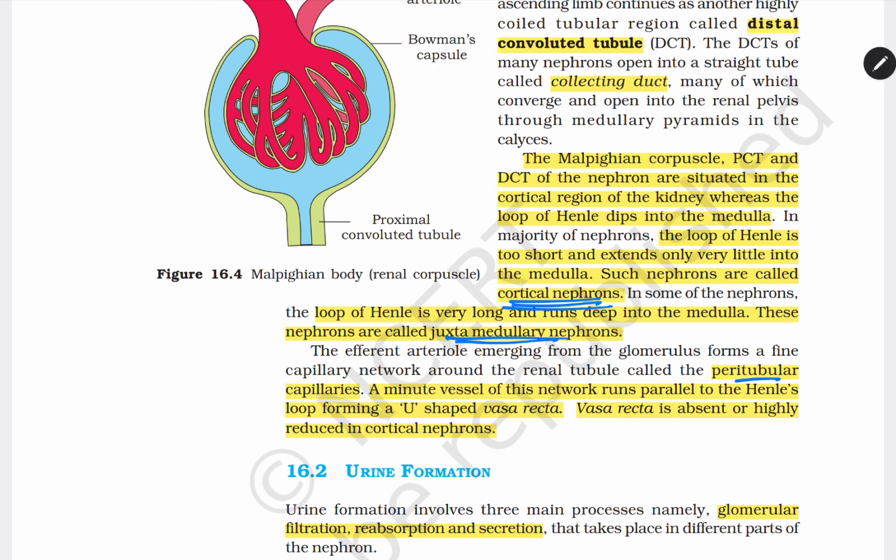Here peritubular capillaries, minute vessels of this nephron, fall into a loop forming U-shaped vasa recta. It is absent or highly restricted in cortical nephrons. Okay.